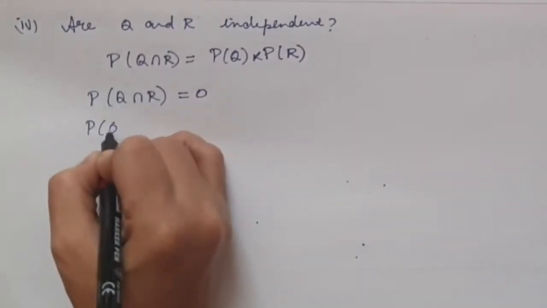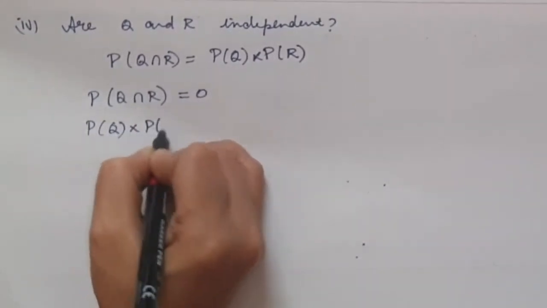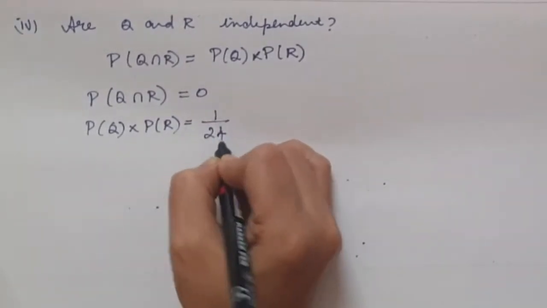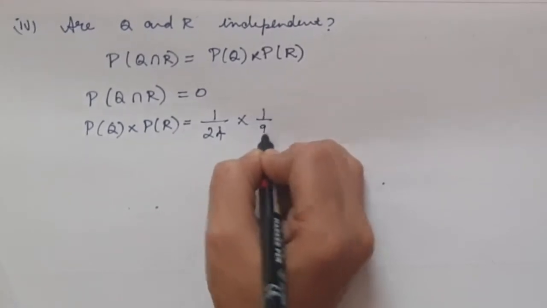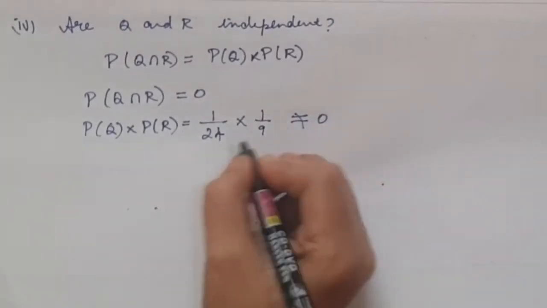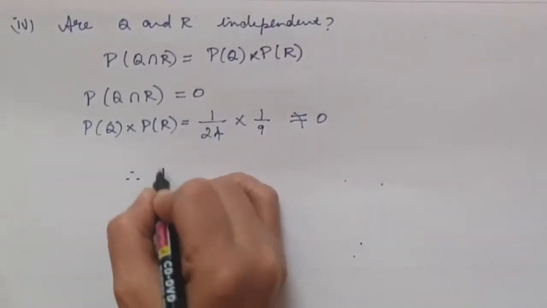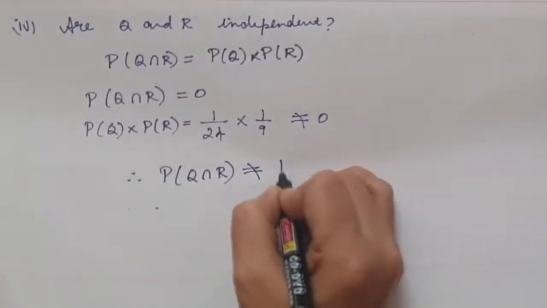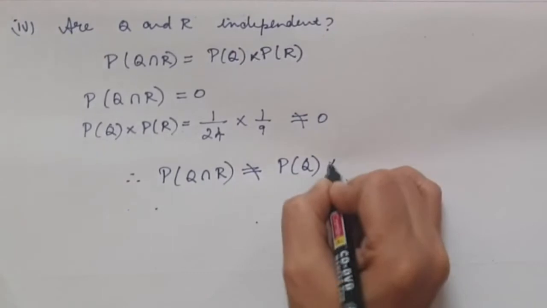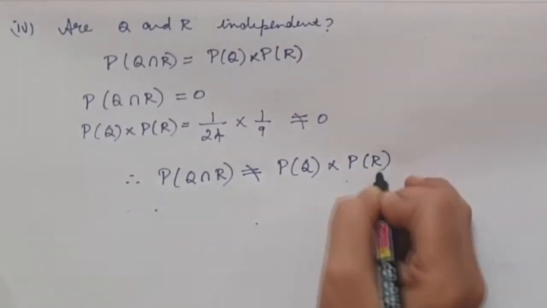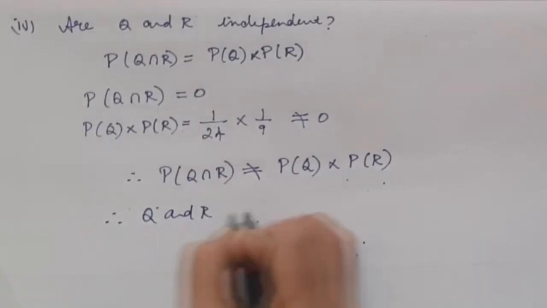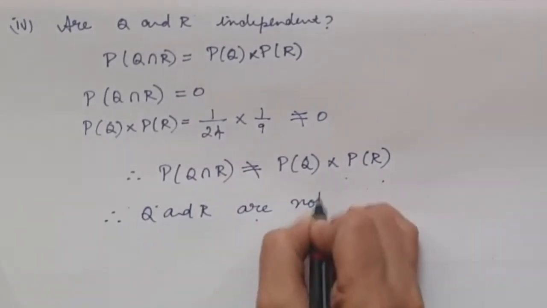And the probability of Q times the probability of R, from the first part, is 1 over 24 times 1 over 9, which is not equal to 0. Therefore, the probability of Q intersection R is not equal to the probability of Q times the probability of R. Therefore, Q and R are not independent.